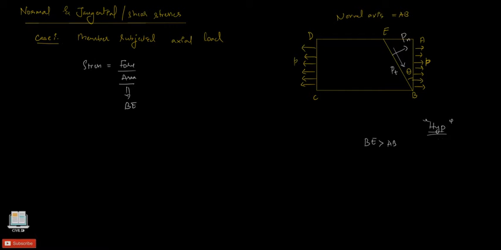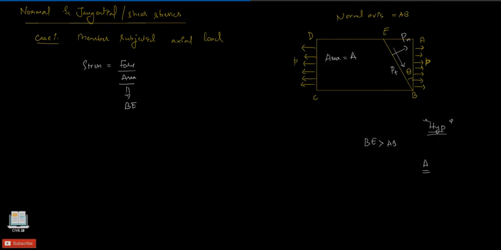So when the length of BE is higher, it means that the area A is also higher for the plane BE. I did not mention it earlier. The ABCD element has an area of A. Now when it comes to BE, it also has an area of A itself, because it is just the section at every point in the beam.